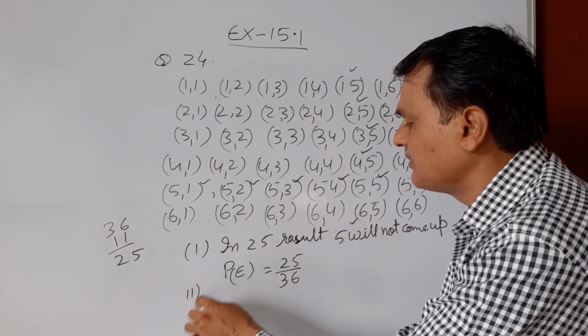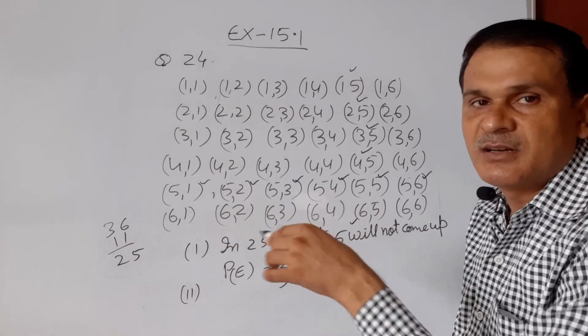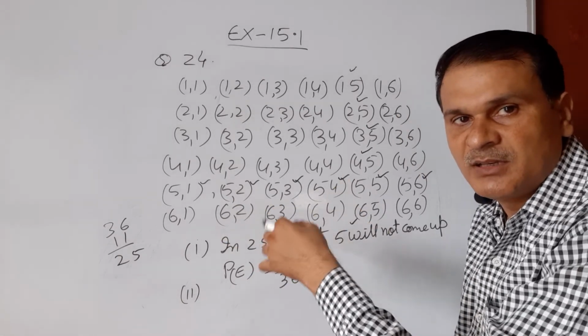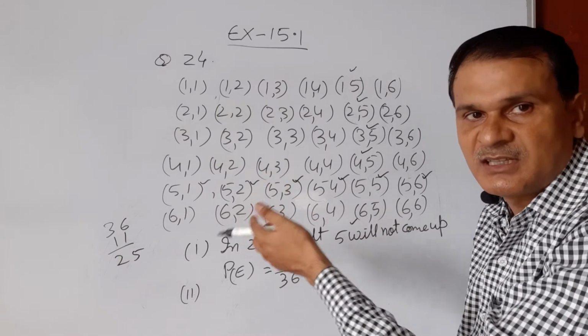So in the second part we have to find out 5 will come at least once. 5 कम से कम एक बार आए तो 5 will come up at least twice also.